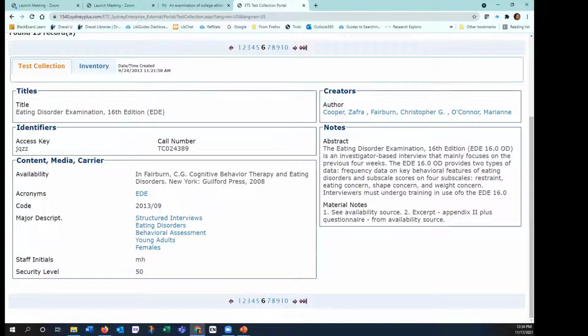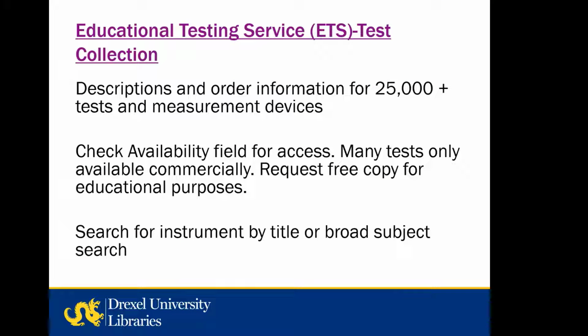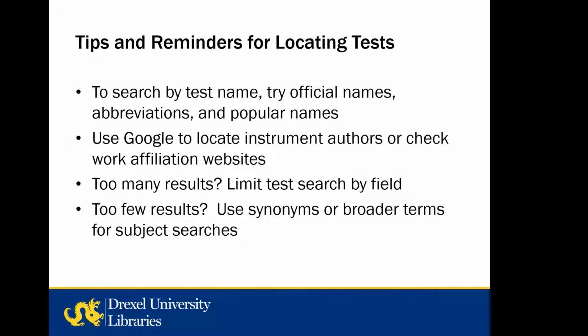So, questions about ETS? I know I went through that pretty quickly, but short on time. If there are no questions, let me wrap this up. I just wanted to mention a couple of tips for locating tests and reminders. Remember that you want to search for your test by its official name, but also any acronyms or abbreviations, because that's often how it's listed. If you're looking for the author, but the resource that you have doesn't have up-to-date author information, that's also something you can Google. And then if you find the author's affiliation, just check that website for contact info.